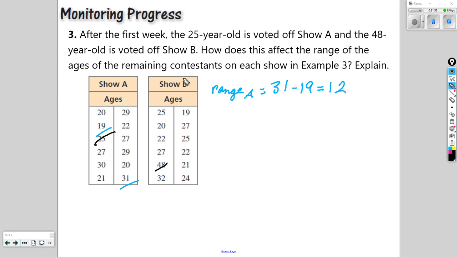For show B, the oldest person now is 32 years of age, and the youngest person is still 19. So that's 32 minus 19, which would be 13. Now the range or the span between the ages of these contestants is much closer.